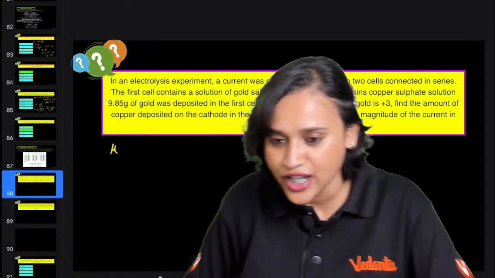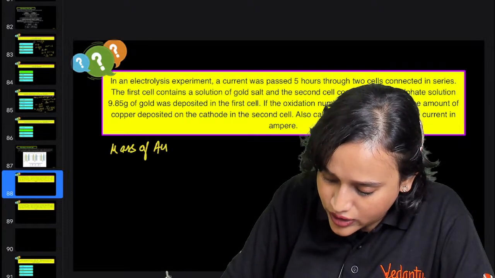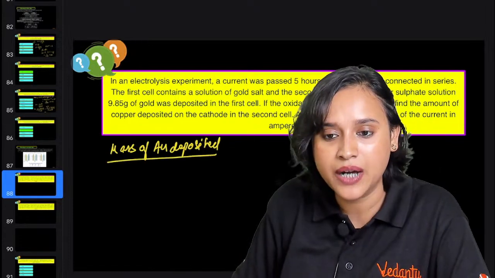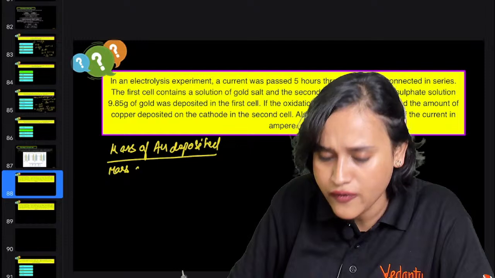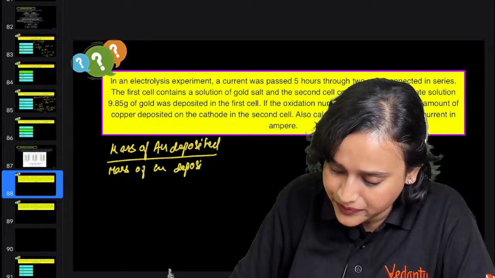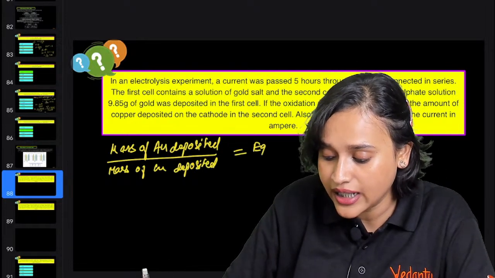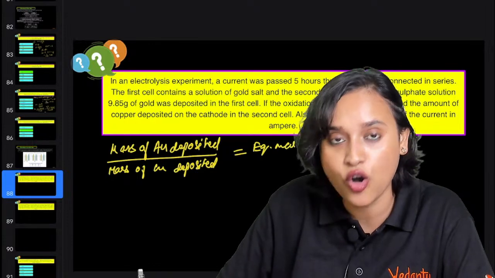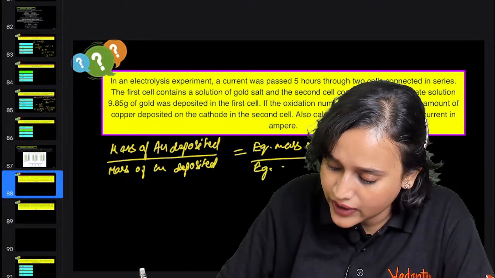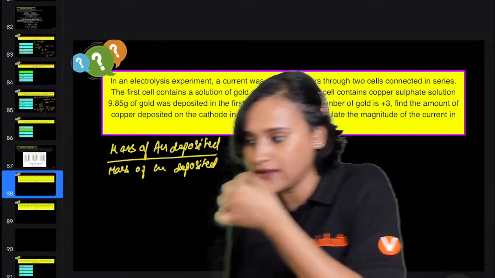Okay. All right, guys. So what do we have? We have mass of gold, right? So gold, I can write it as Au deposited. So mass of Au deposited divided by mass of copper deposited, isn't it? Mass of Cu deposited. Am I right, guys? I can start writing like this. And if that is the case, that means here equivalent mass of gold divided by, I should also get equivalent mass of copper. Am I right, everyone? Yes?